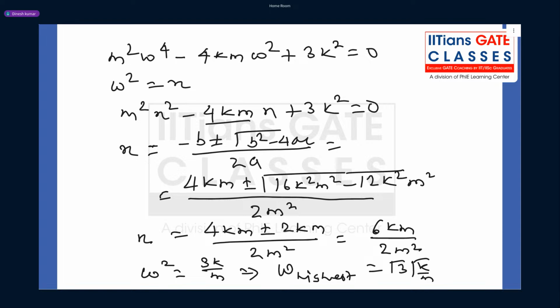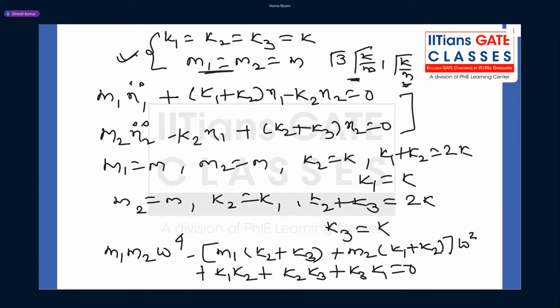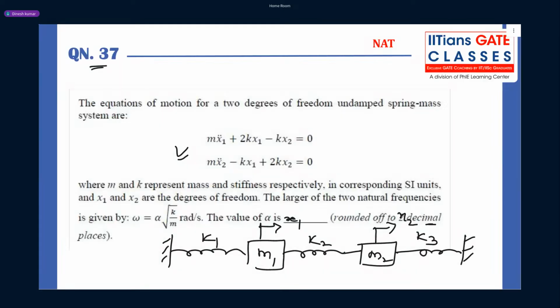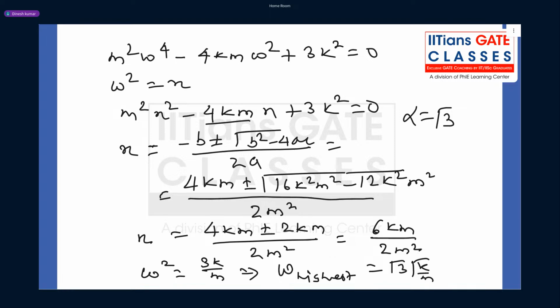So what was asked? Alpha, right? So what is the alpha value guys? It is coming under root 3. So under root 3 is nothing but 1.73. So the answer is 1.73 or 1.71, right? No, 1.73. Under root of 3 is 1.73. Under root of 4 is what? 1.41. Clear guys? So that's all from the vibration question.